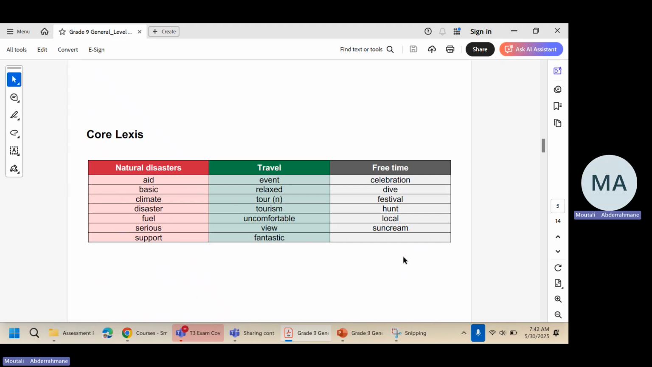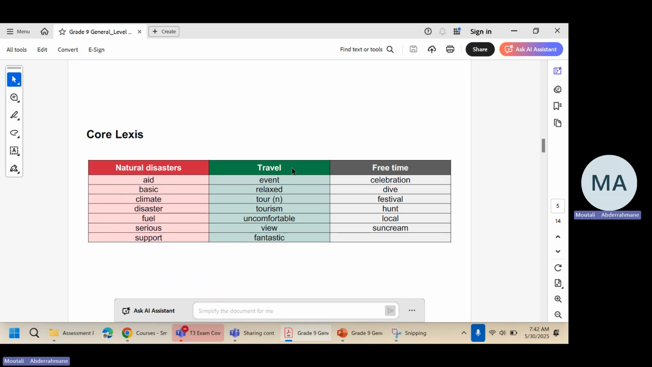Okay, that's for grammar. For vocabulary, you have three themes. And these themes are related to the units in the book. Natural disasters, that's unit 8 in the book. You can see here you have the words aid, basic, climate, disaster, fees, and so on. All of them are from the course book, grade 9 general.